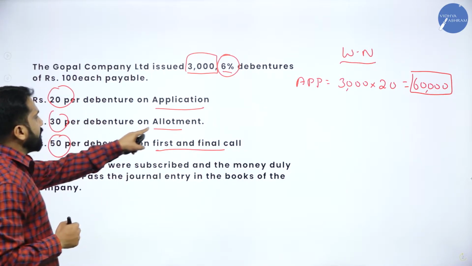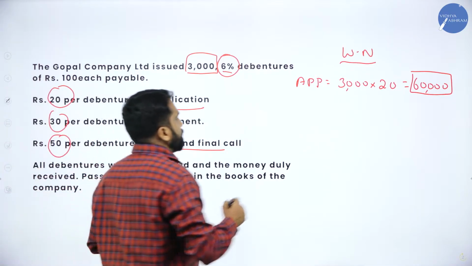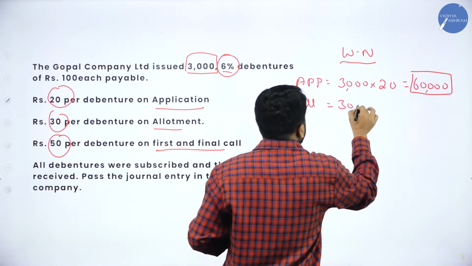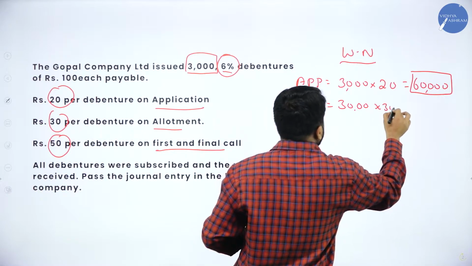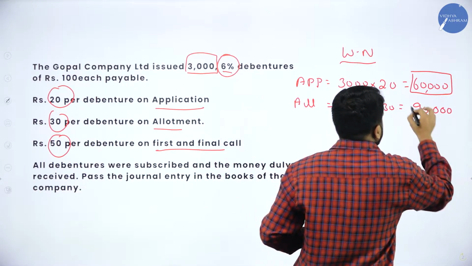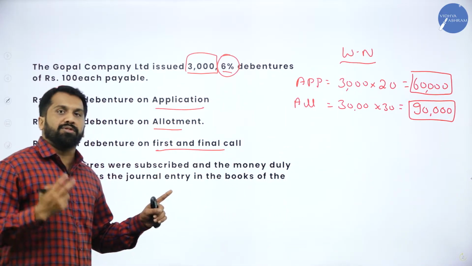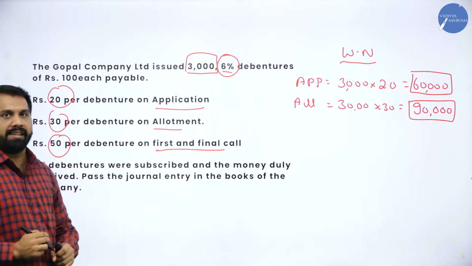What is the next one? Allotment. How much have they given? 30. Number of shares 3,000 multiplied with 30, so it will be 90,000. For your allotment, you have two journal entries. For both the journal entries, you have to mention 90,000.